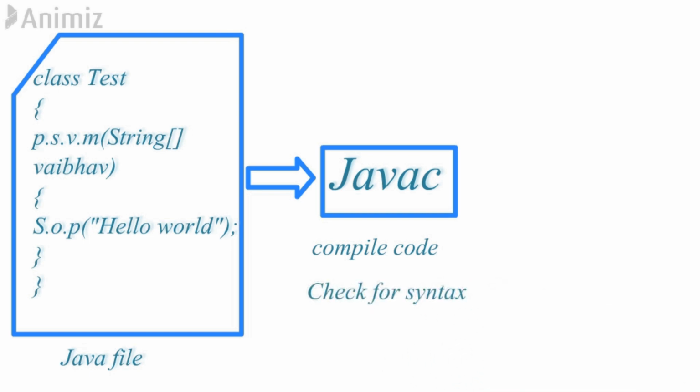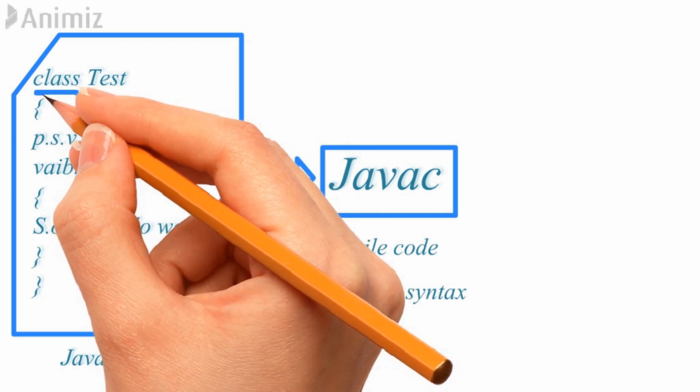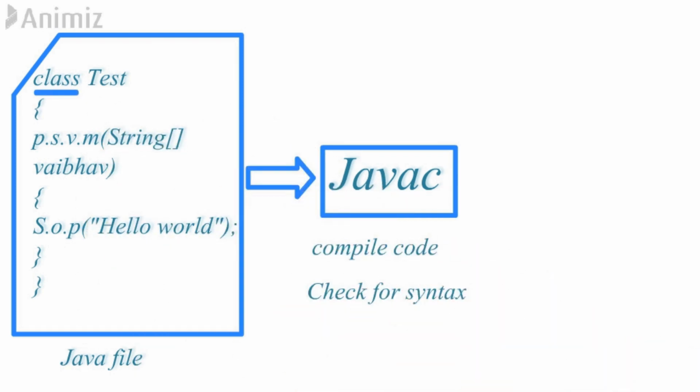Now what syntax means is, you know this class is a keyword. So if we write it in capital letters, then it won't understand the meaning. So the compiler will throw an error stating that it doesn't understand this class. So we have to write it in small letters because it is a keyword. Similarly, let's take the example of this System. System is a class, so we have to write the name of the class with a capital letter. Similarly, it checks the syntax. If our program is syntactically right, then it will generate a .class file.